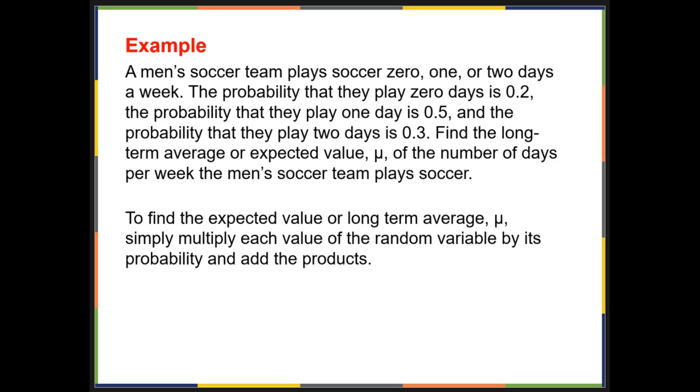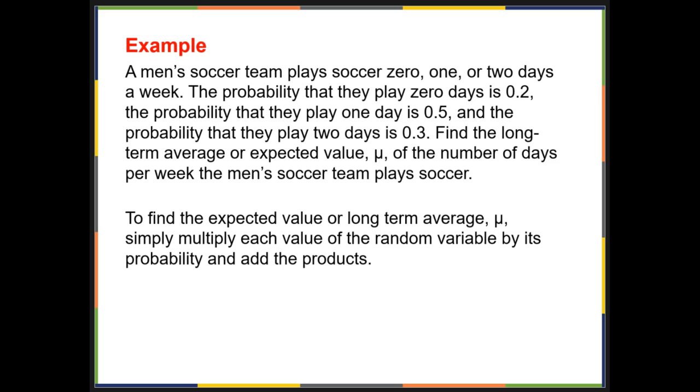Let's take a look at an example. A men's soccer team plays soccer 0, 1, or 2 days a week. The probability that they play 0 days is 0.2. The probability that they play 1 day is 0.5, and the probability that they play 2 days is 0.3. Find the long-term average or expected value mu of the number of days per week the men's soccer team plays soccer.